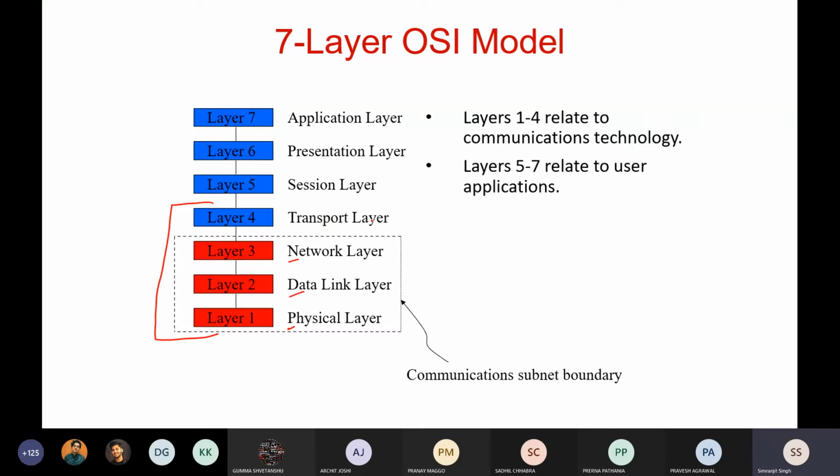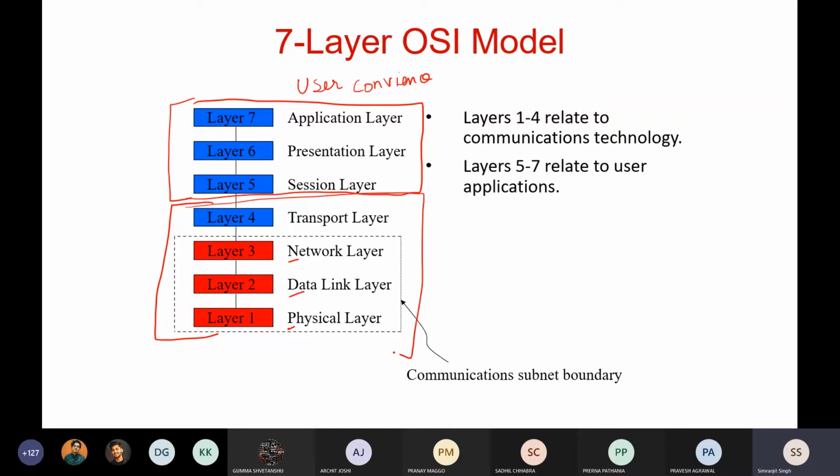The first 4 layers are related to communication, and the remaining 3 layers are just user application layers. Many functionalities are provided there for user convenience, like encryption, decryption, dialogue control, and communicating securely. Those things are provided by these 3 layers, but our work is actually based on these 4 layers.